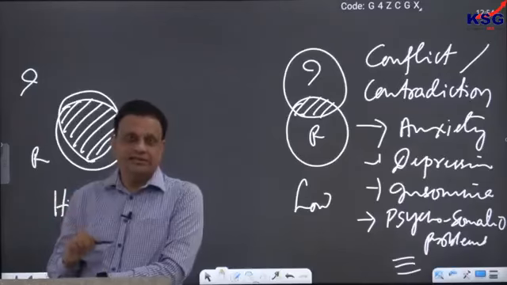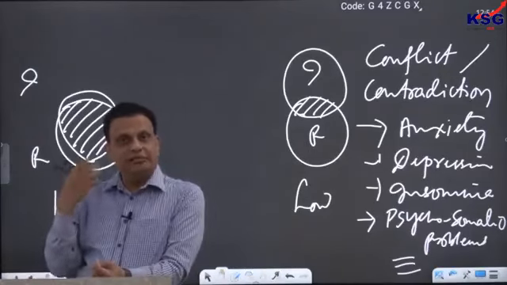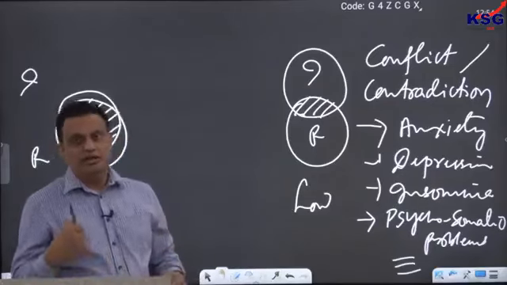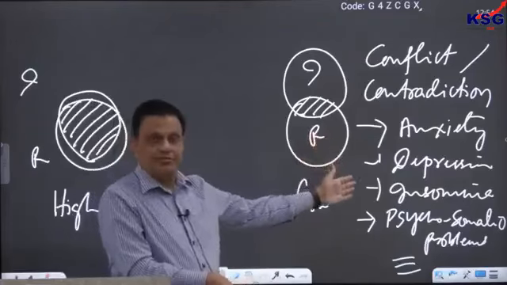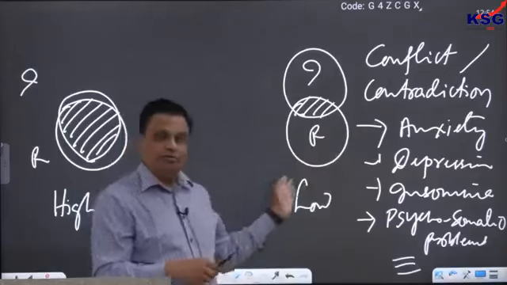Such people may have an ulcer in the stomach without any biological cause. Such people, in an extreme case, may suffer even from paralysis, for example, without any biological cause. So it may lead to such serious problems for the person sometimes. So that is the problem of low integrity.